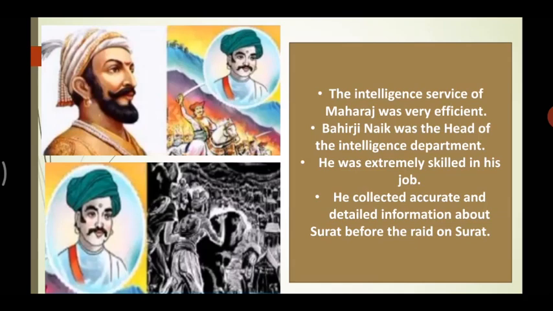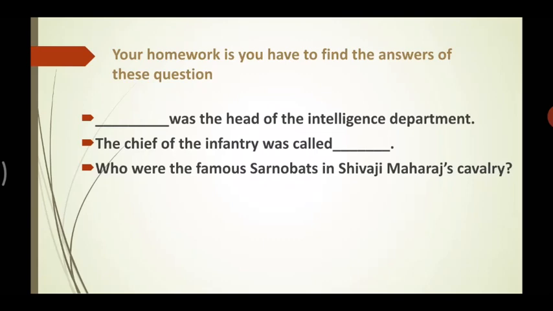Okay, let's move forward. That is your homework. The first question is, Dash was the head of the intelligence department. The next is, the chief of the infantry was called Dash. And the last one is, who were the famous Sarnobats in Shivaji Maharaj's cavalry?